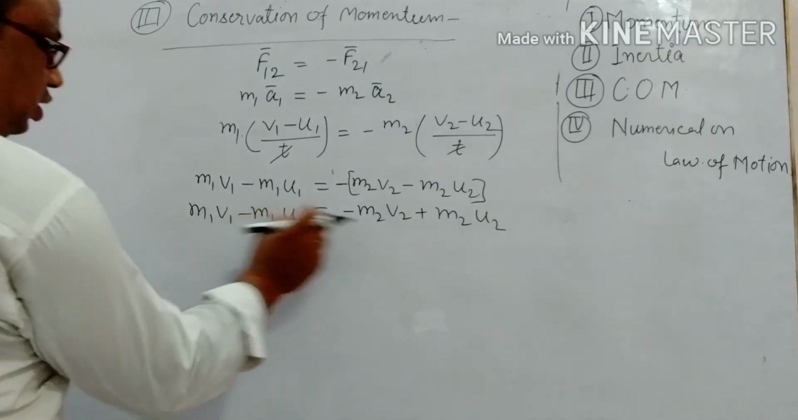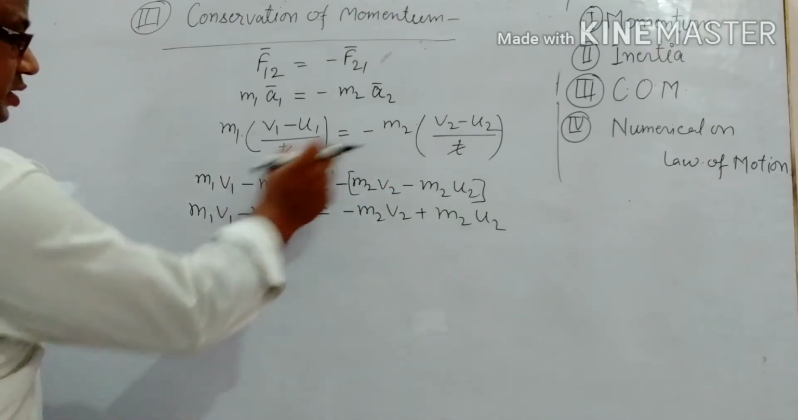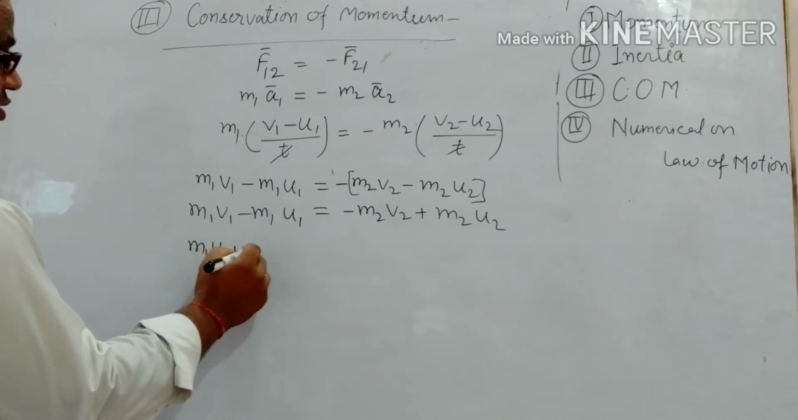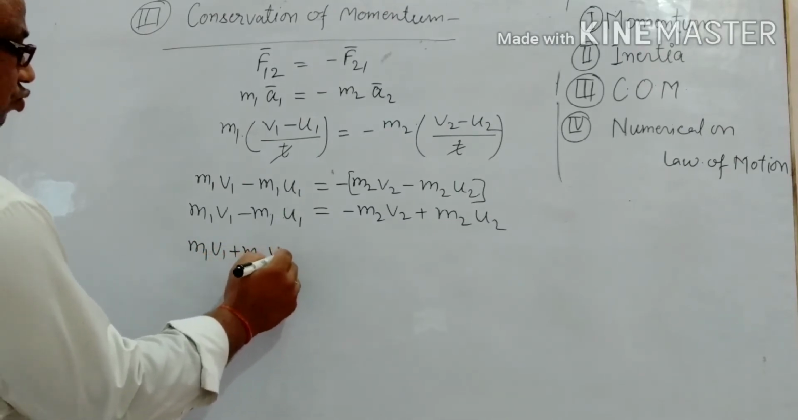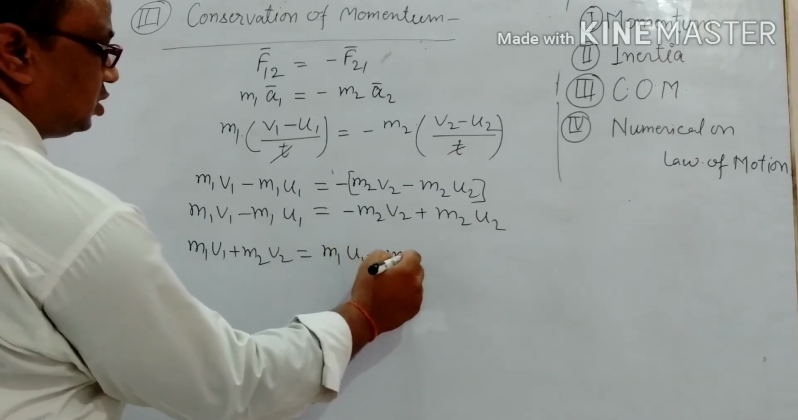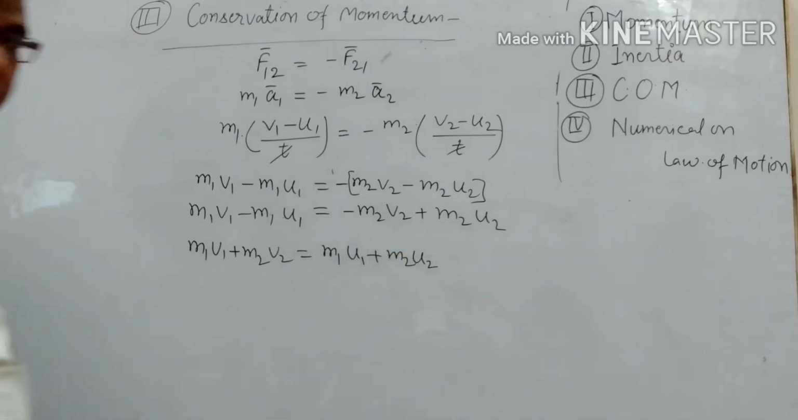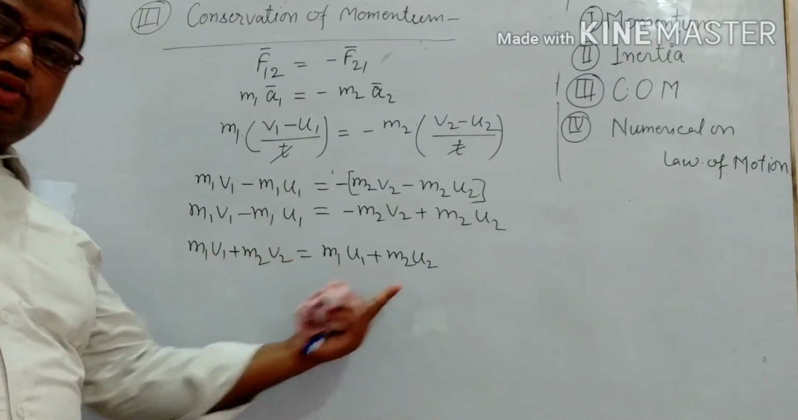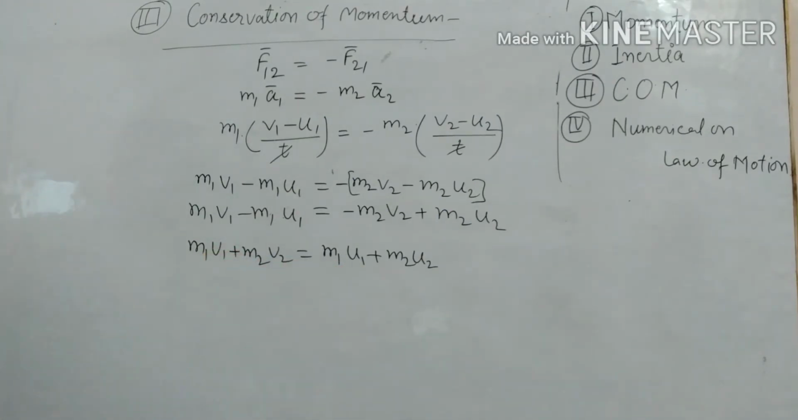So we need to rearrange the terms: m1 v1 plus m2 v2 is equal to m1 u1 plus m2 u2. So total momentum before collision is equal to total momentum after collision.